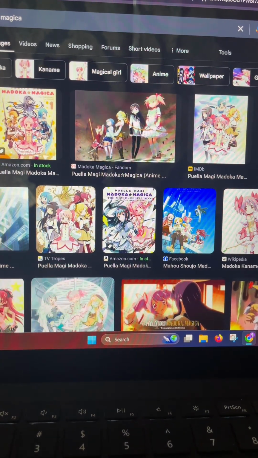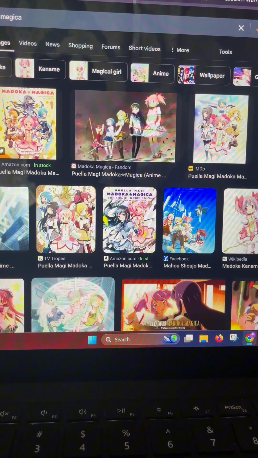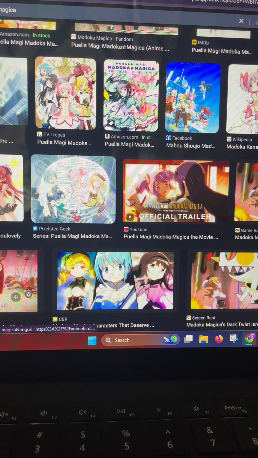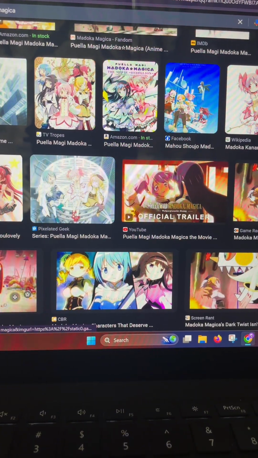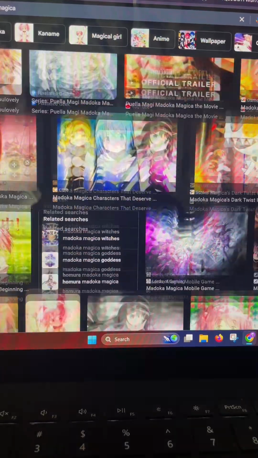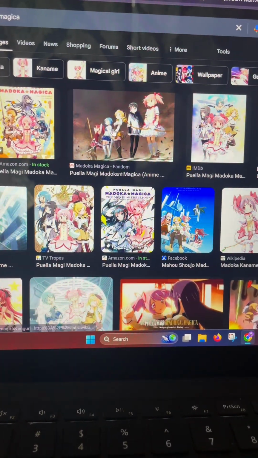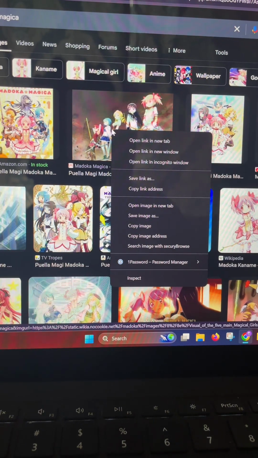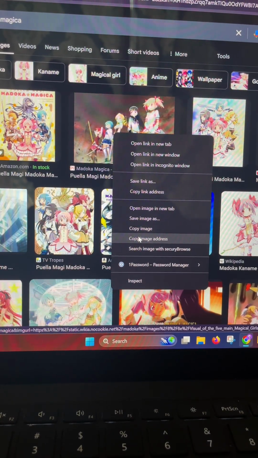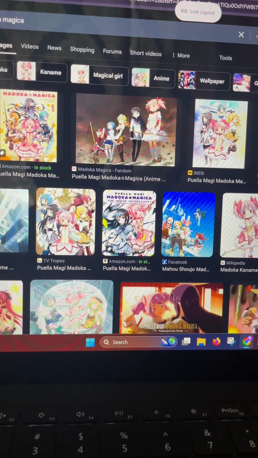Okay, so when you're picking a picture, you just want to be mindful of the photo that you're picking, because sometimes the photo might come out grainy and sometimes the photo might not come out right. So we're going to pick this one here. We're going to right click. We're going to click on copy link address. I might mess up in this video actually.